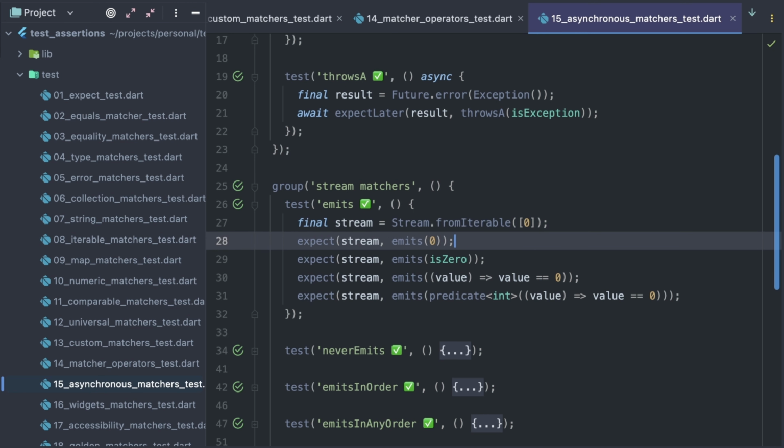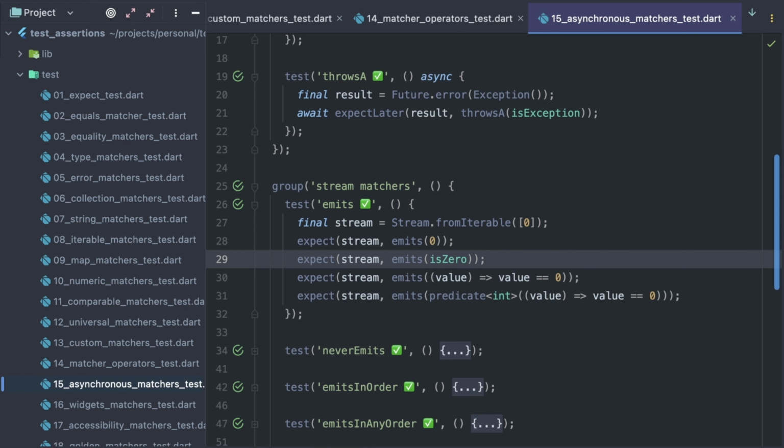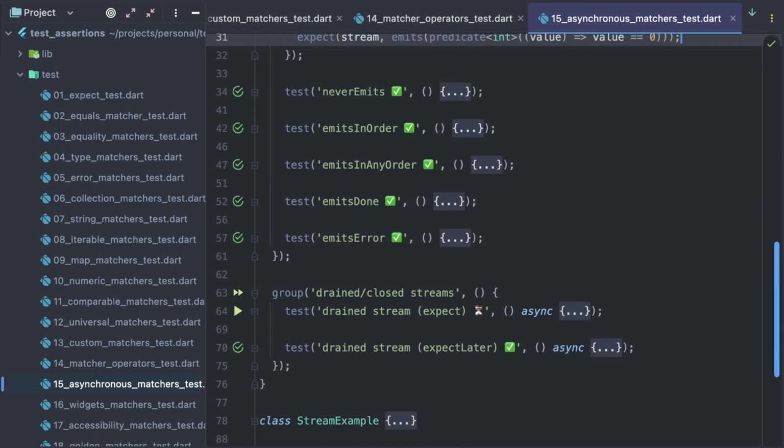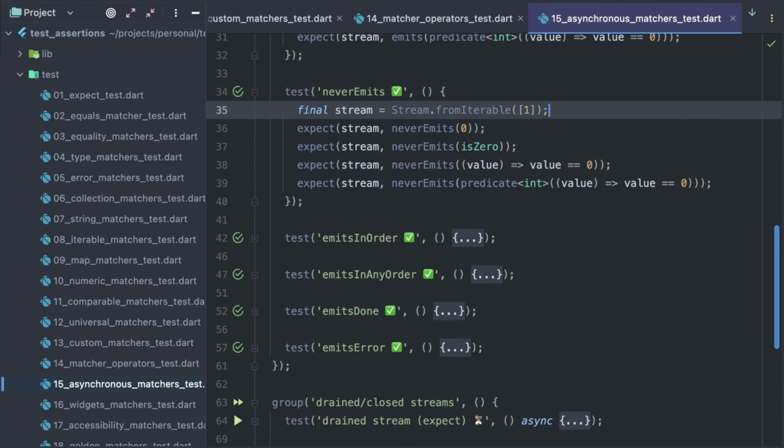The emits matcher checks that the stream has emitted a value that satisfies a matcher that emits has accepted as a parameter. It may accept the expected value, another matcher that characterizes the expected value, or a predicate function. All of these are valid. The neverEmits matcher performs the opposite check. And these are all valid again, because I changed the stream emitted value.